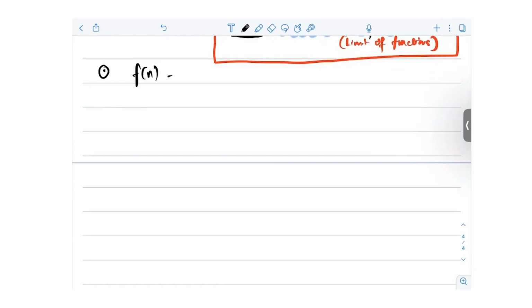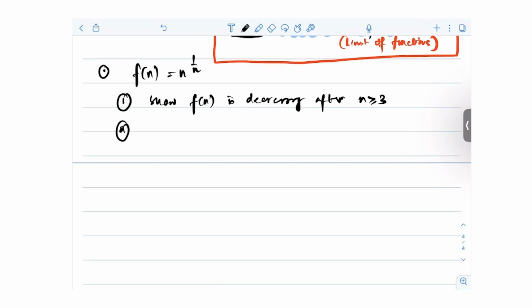So if you take n to the power 1 by n, the basic idea is that step number 1 is to show f(n) is decreasing after n is greater than or equal to 3, and show that f(n) is greater than or equal to 1 for n greater than or equal to 3, or you know that f(n) is greater than 0. You can understand from here. So the basic idea, if n is greater than or equal to 1, the graph of this picture will be like this.